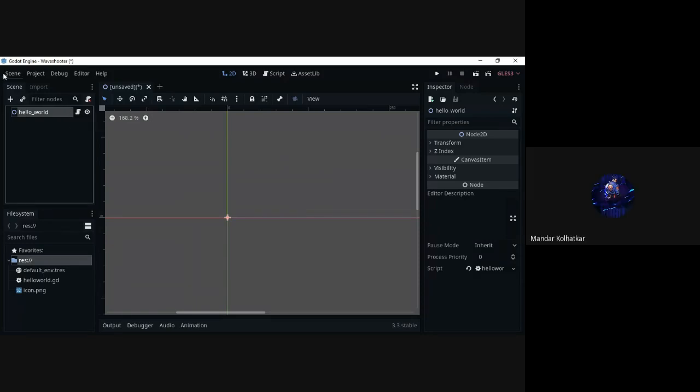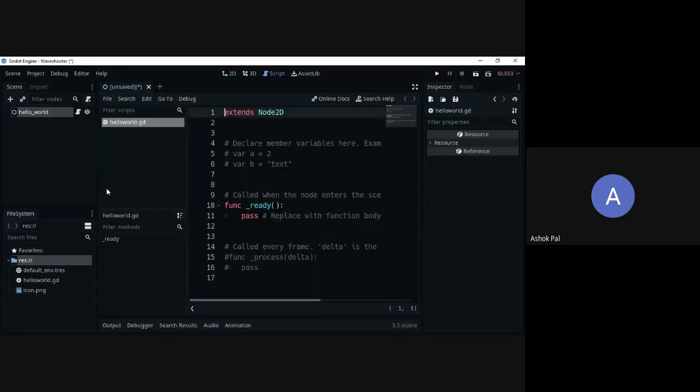Yes, sir. Okay, so I have attached the script. I have shown the process of how to attach the script. Select the node, then select the script icon, and then the script will be attached to it. The script file will be saved here. This is the file system. Every engine has a file system. Even in Unity, the basic layout is the same. You have a file system, you have a properties panel where the properties of objects or nodes are shown, and a hierarchy where the objects or the nodes are shown. Every engine has the same way of representing its features.